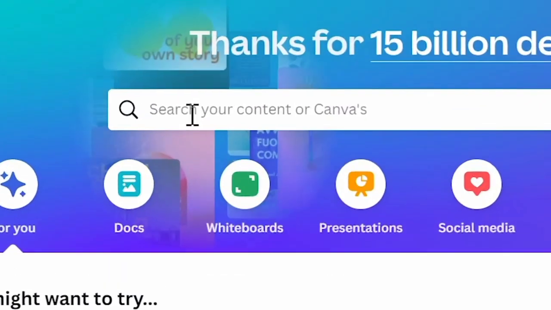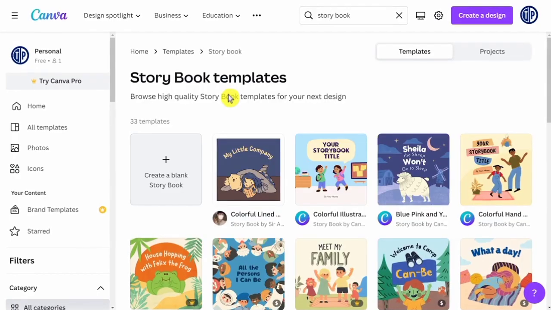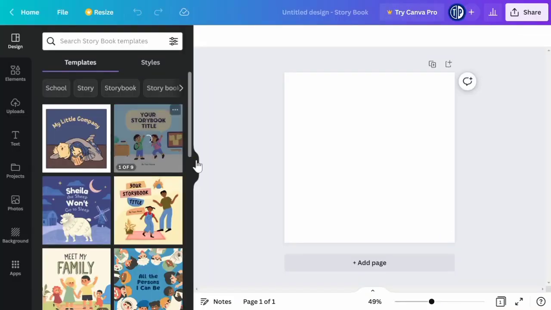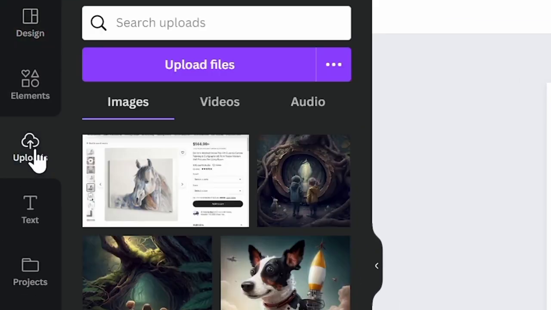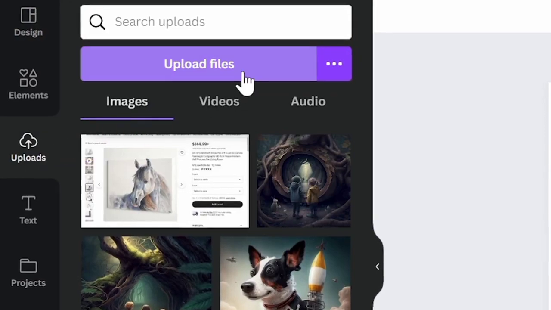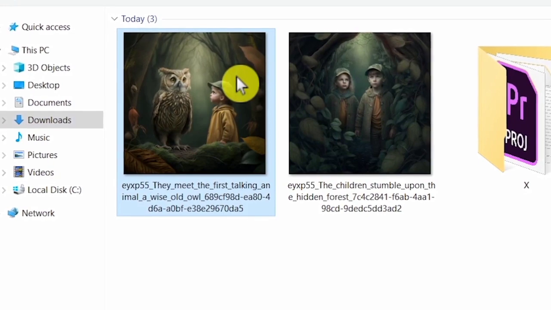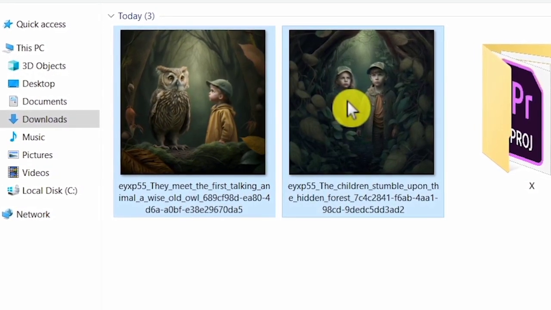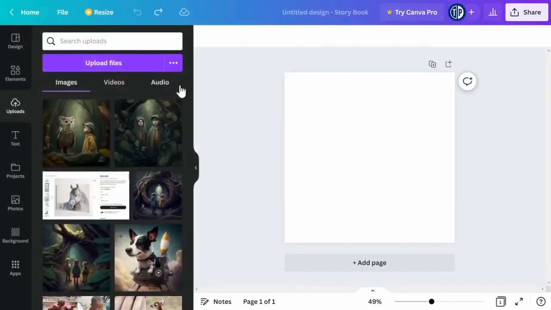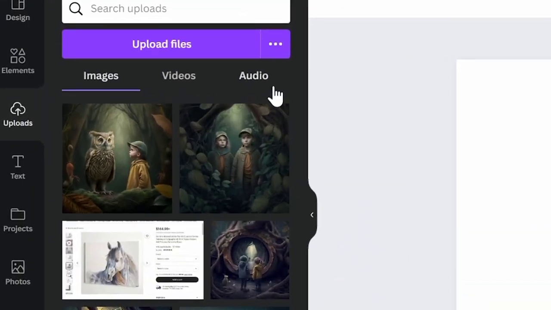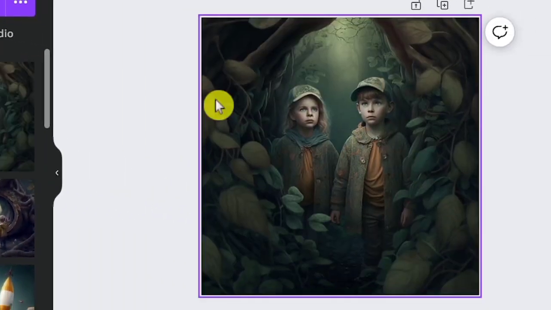And now, just search here for a storybook. And then, click here where it says, create a blank storybook. And it will then take you to this page. Now, first thing you want to do is click on uploads. And then click here where it says, upload files, to upload these images that we downloaded from MidJourney. In my case, I will just upload these 2 images to show you how the process works. And once they are uploaded, then just drag your first image to your dashboard here.